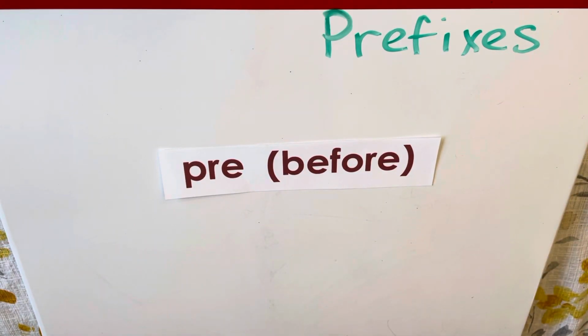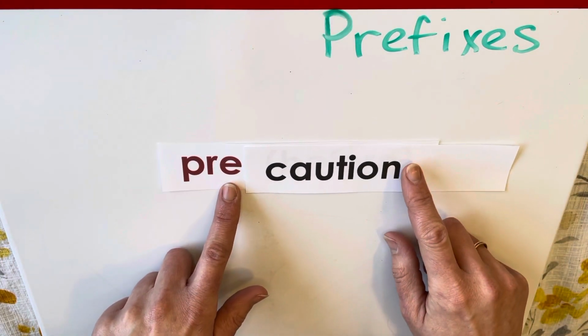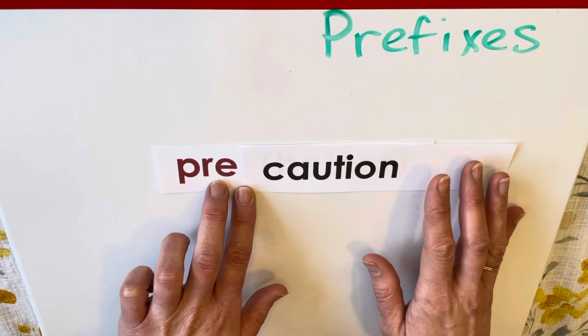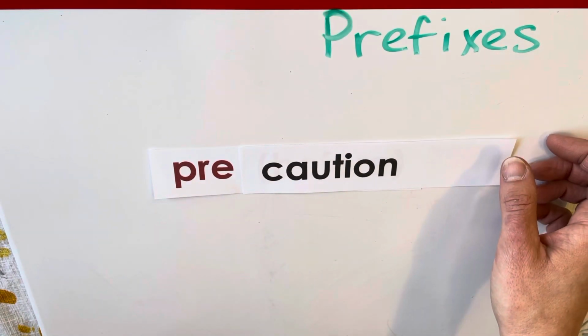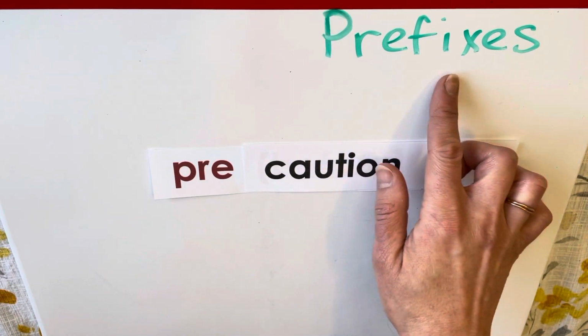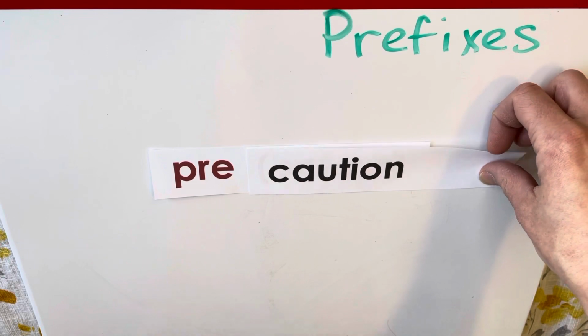Another example of a word that uses the prefix pre would be precaution. If we're taking a precaution, it's something we do before, right? To avoid something dangerous, we need to take precautions. So all three of those words use the prefix pre to change the meaning of the word or modify the word.